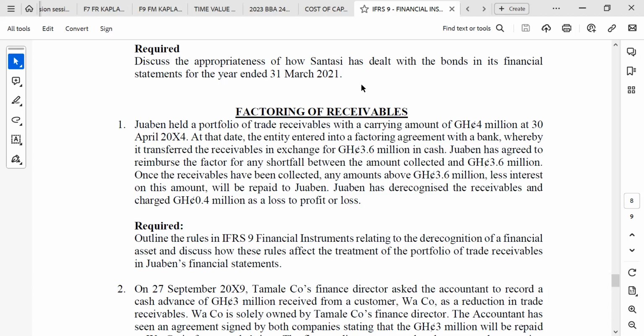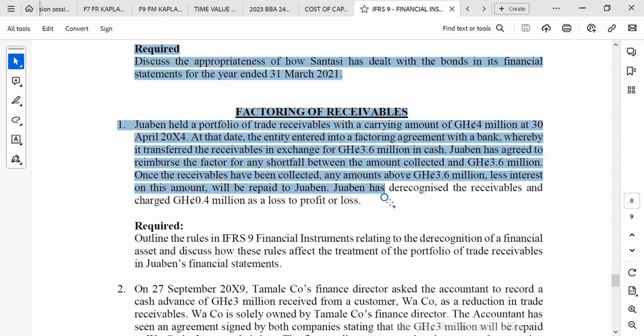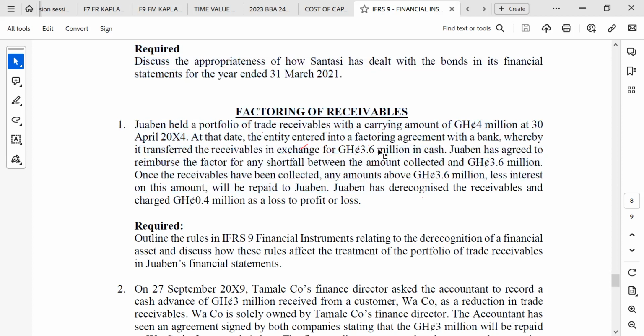What was the thing that was done? Let's look at what they have done so that we correct it. You can see that the transaction that was done is that they debited profit or loss with 0.4, they debited cash or bank with 3.6, and they credited receivables with 4. So this is not correct, so they have to bring it back.